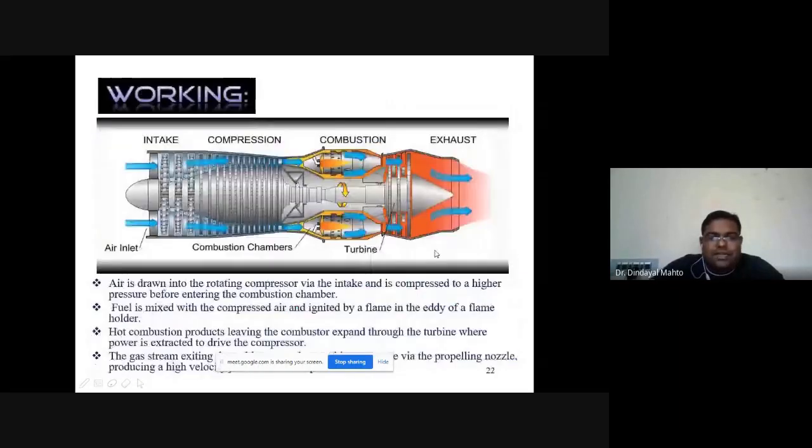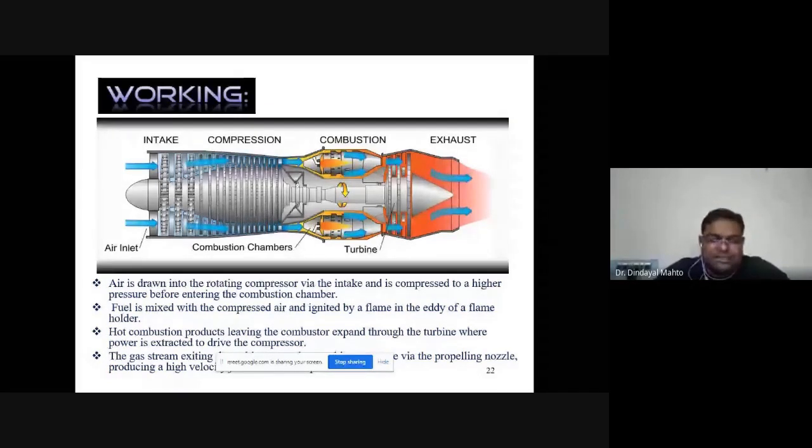So working, already we have seen air is drawn in by the rotating compressor via the intake and is compressed to high pressure before entering into the combustion chamber. Fuel is mixed with the compressed air and ignited by the flame, and the flame is supported by the flame holders. So we'll have a fuel injector in the cans which will support the flame inside and will support the combustion.